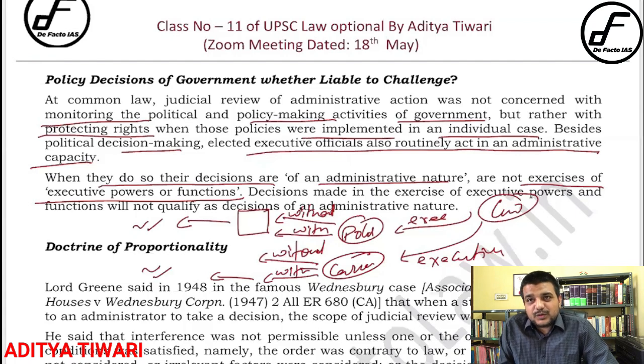Okay, right? So if a law confers executive power on the political executive, whether they have discretion or not doesn't matter. If he takes any action, the Prime Minister is taking any action, right? In accordance with the law, no discretion, still it will become administrative action. Why? Because it is assumed that it will be politically motivated, right? But in the case of the career executive, that will not happen. Understood that point? That is what I was saying, that when they do so, their decisions are of administrative nature, and are not exercise of executive power or function.